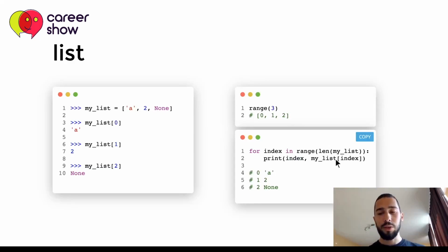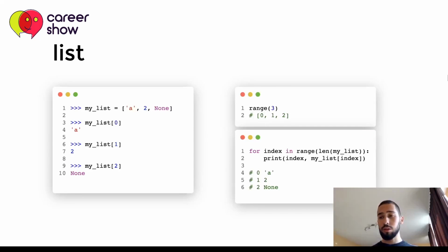and we print the index itself and the value of this index in the list. So we again get 0 and A, 1 and 2, and 2 and None, which are the correct values here. So we achieve the same result, but with less code, and it's, in my opinion, more readable.